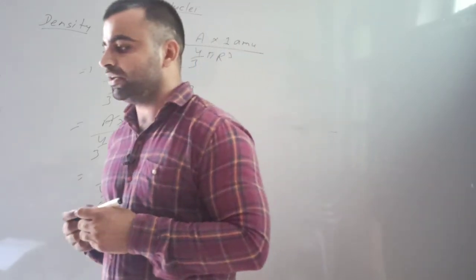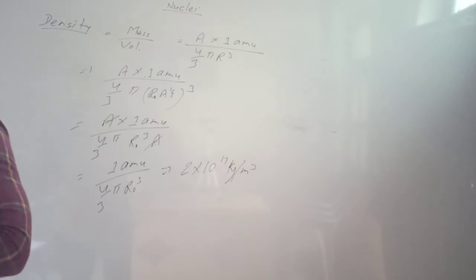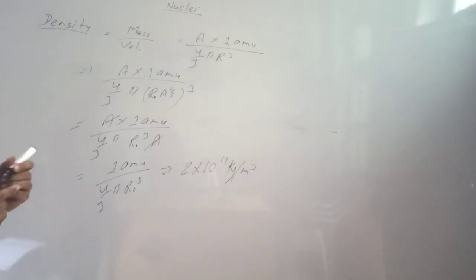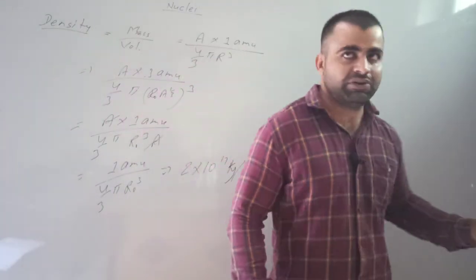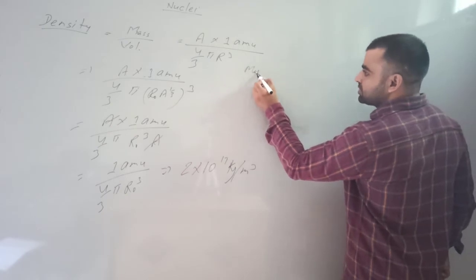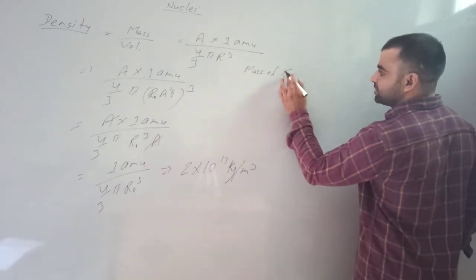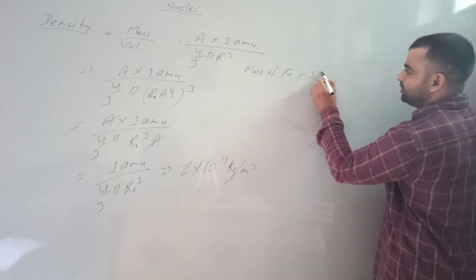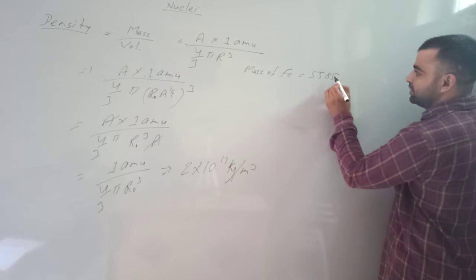Here is a numerical also. Given that the mass of the iron nucleus is 55.85.